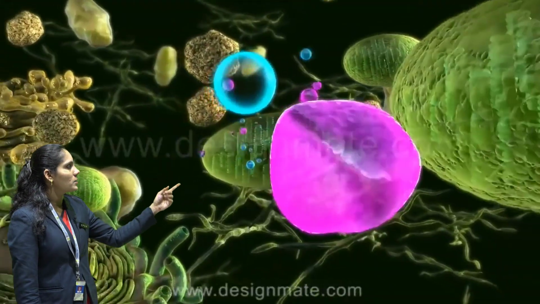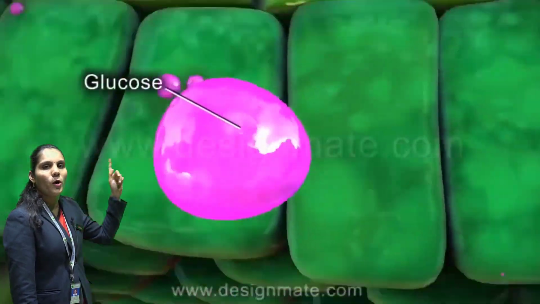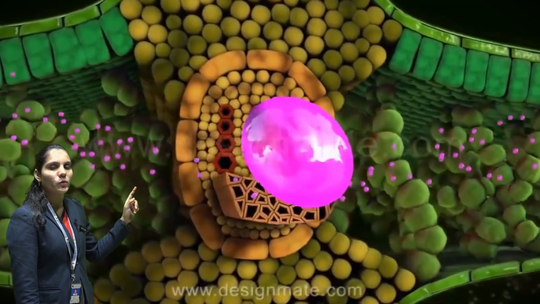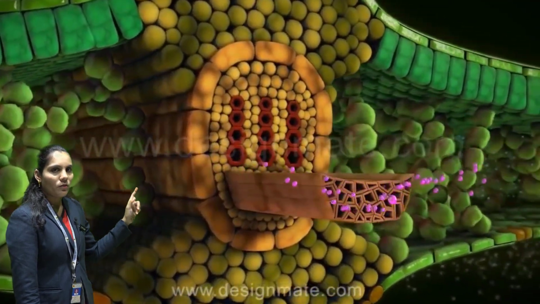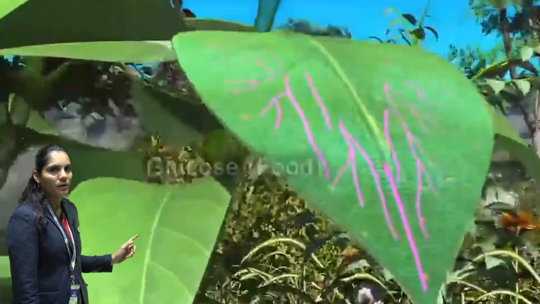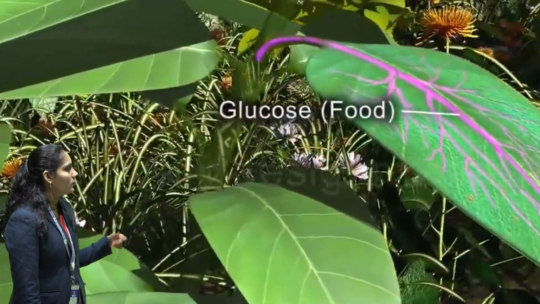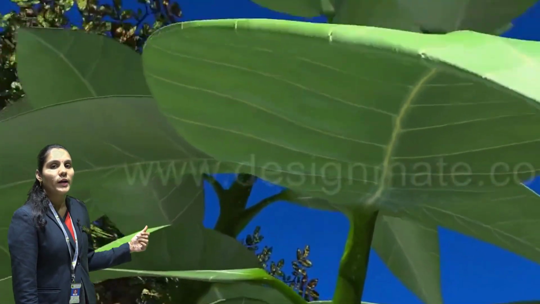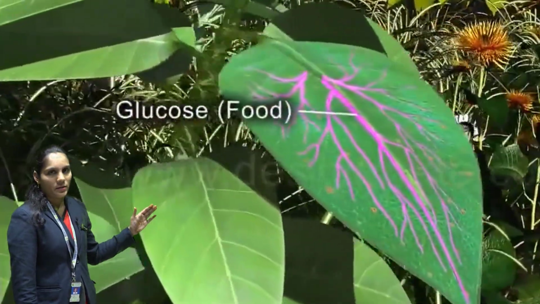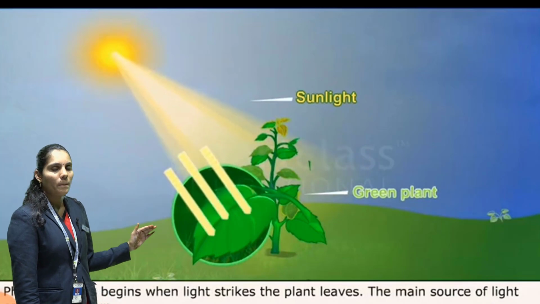And whatever food is prepared by the plant is transported to all parts of the plant with the help of specialized tubes known as phloem. With the help of that phloem, the food is transported to all parts of the plant, to the root also, and that food is used for the growth and maintenance of the structures of the plant. So this is the photosynthesis process of the plant.